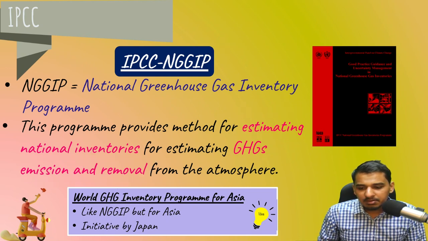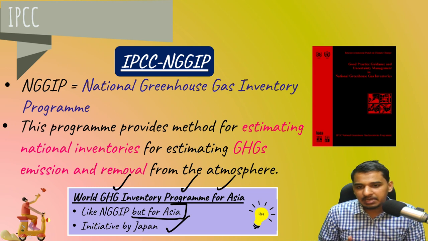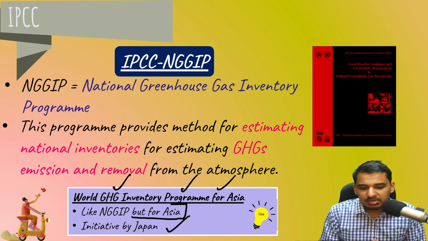So similarly, like NGGIP, the World GHG Inventory Program for Asia is there. This is just for Asia and it is an initiative by Japan. So these are some of the facts that you can write down.